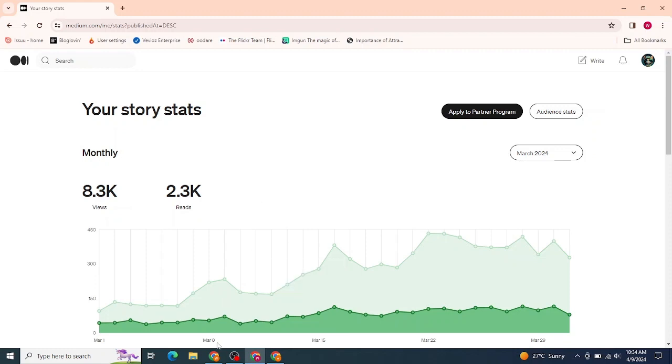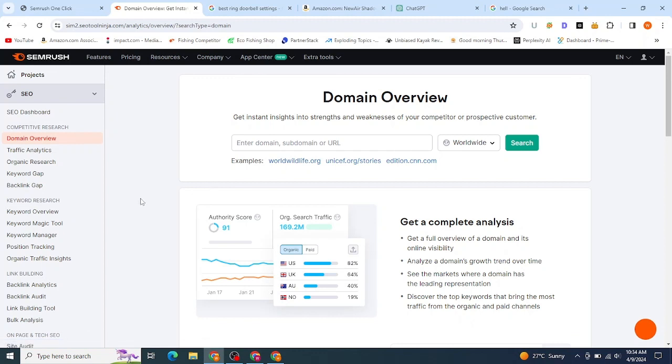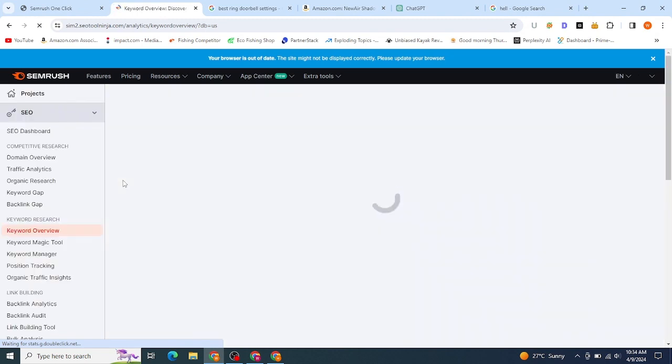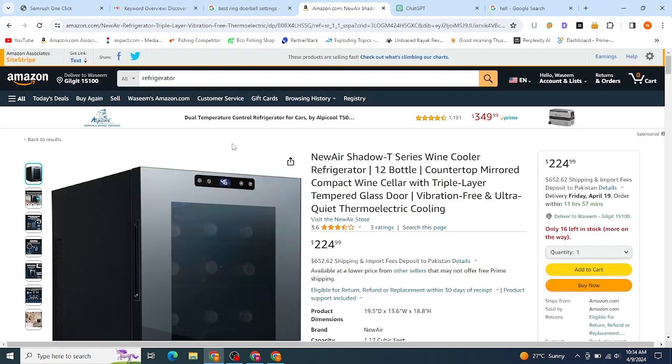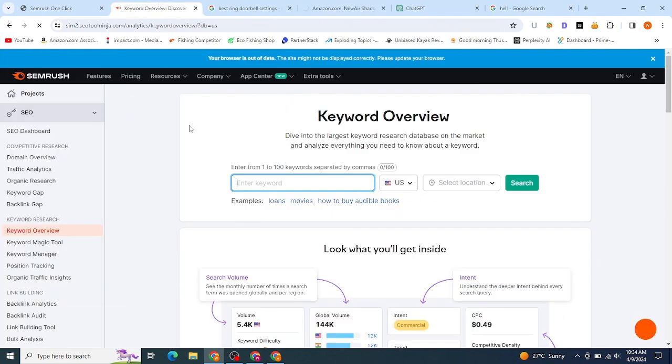So after optimizing your account, for example, I have optimized my account for a particular keyword to promote. For example, I want to get ranked on Google and to promote physical products, so I will go to Amazon and doorbells. For example, I want to target doorbells. I want to write content about doorbells. So I will type my seed keyword here. Before keyword research, you have to optimize your medium profile according to that niche or topic. After that, enter your seed keyword right here and just hit the search button.